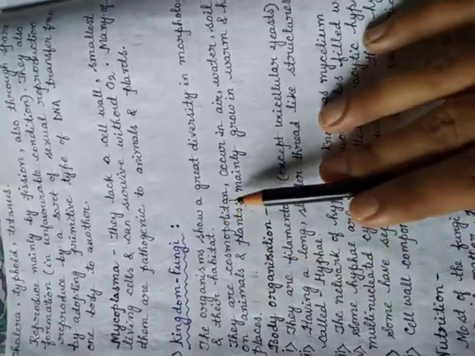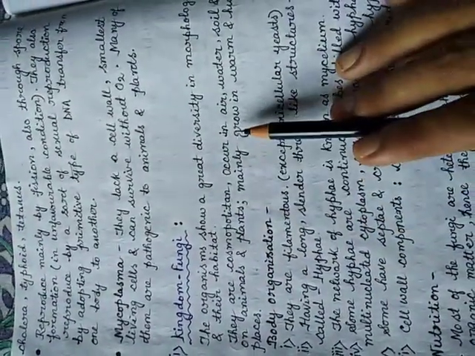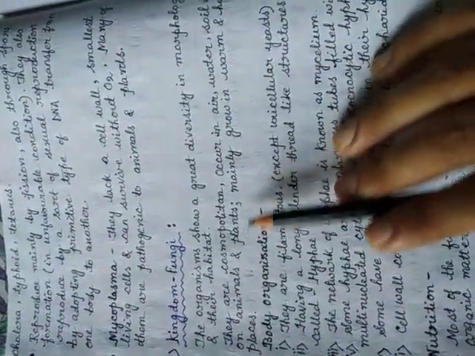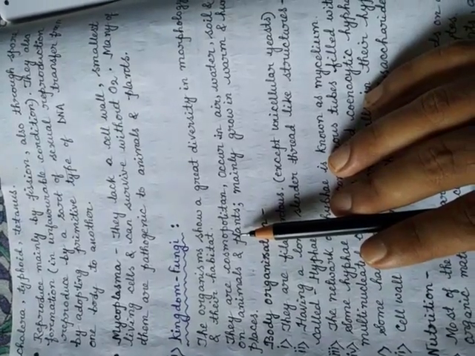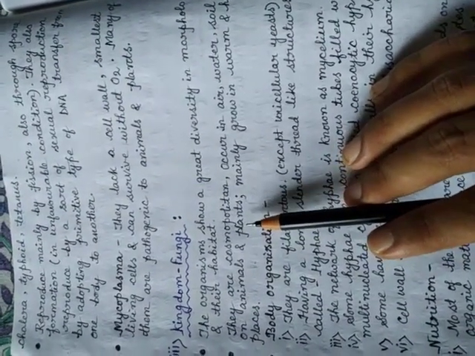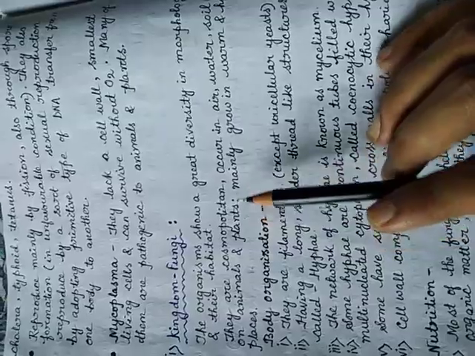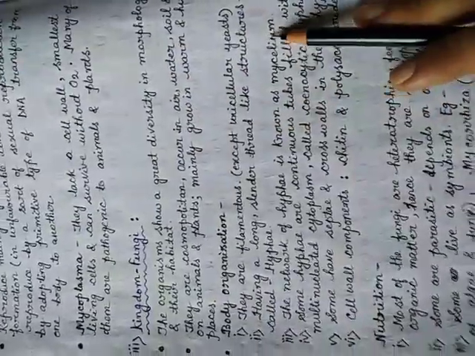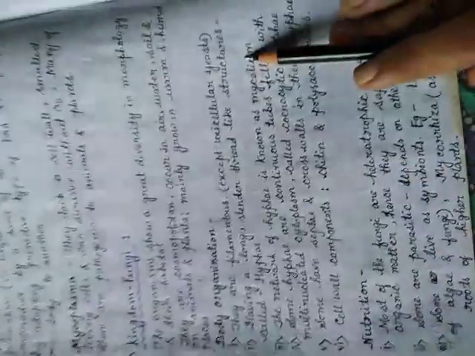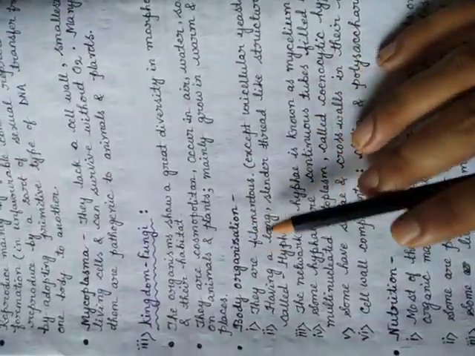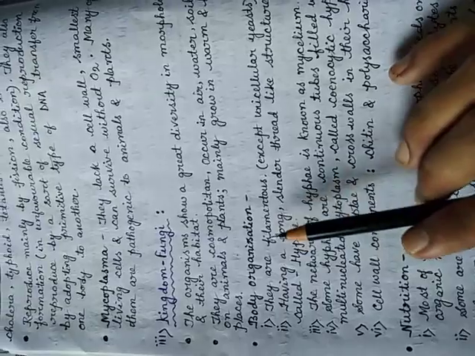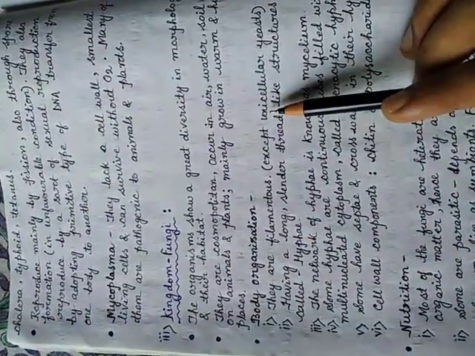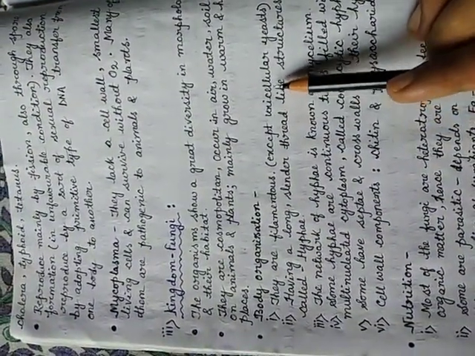And where they are found, mainly they are cosmopolitan in nature: air, water, soil, in animals and plants. In animals or plants, they may live as parasites, and they also grow in warm and humid places. Now, the general body organization. First of all, they are filamentous, means thread-like body, though an exception also occurs, that is unicellular yeast.